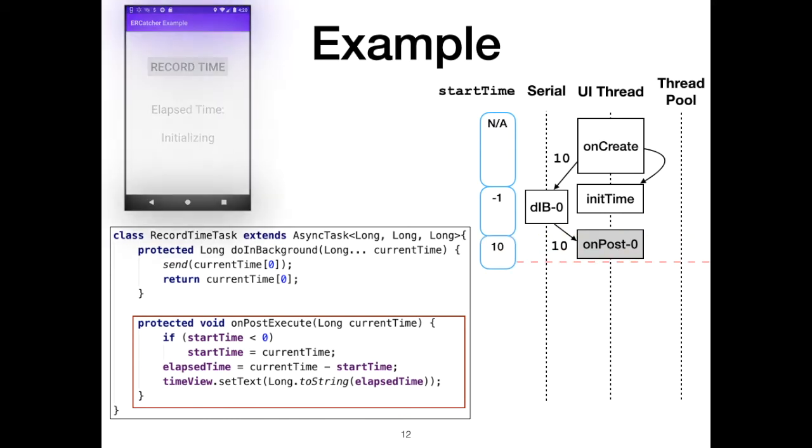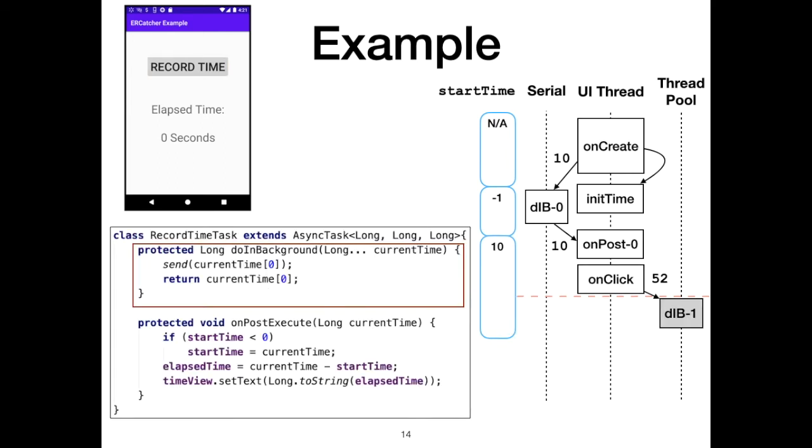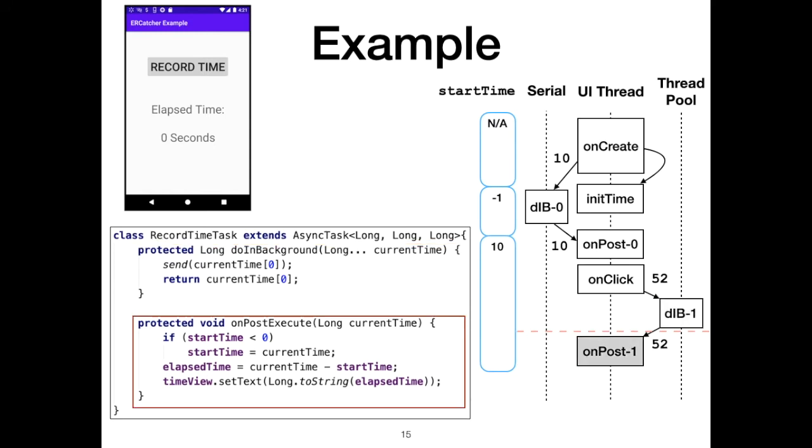onPostExecute updates the value of start time, since it's a negative value, and updates the screen. When the user clicks on the record time button, the onClick method is executed and invokes the same async task that onCreate invoked before. Note that in this method, the async task will be executed in a thread-pool thread. Similarly, the doing background event of onClick, known as dib-1, communicates with the server and passes the result to onPostExecute. onPostExecute computes the elapsed time using the previous start time and updates the screen.